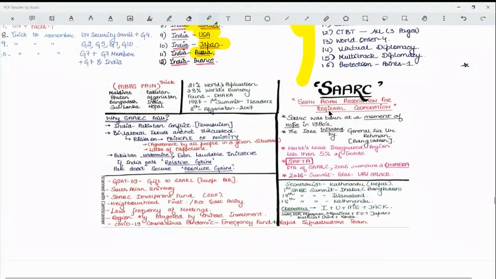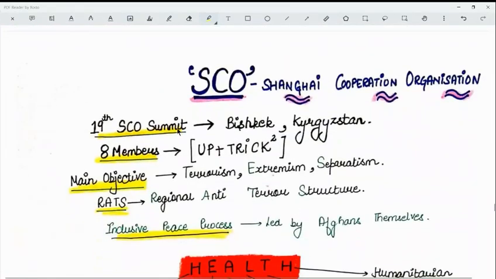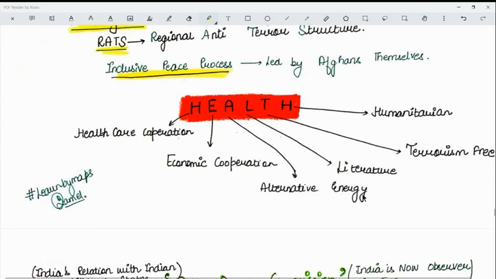Okay, so notes are prepared on SAARC, its basic evolution, basic details, and everything in detail. The SCO, various SCO summits, the members of the SCO, its main objective, what is RATS, the Regional Anti-Terrorist Structure, and why anti-terrorism initiatives are very important, particularly for India. The health, healthcare sector, economic cooperation, alternative energy, literature, terrorism-free, humanitarian.